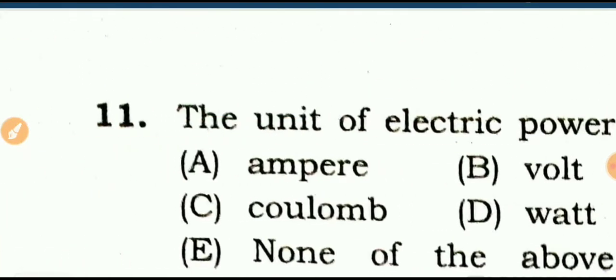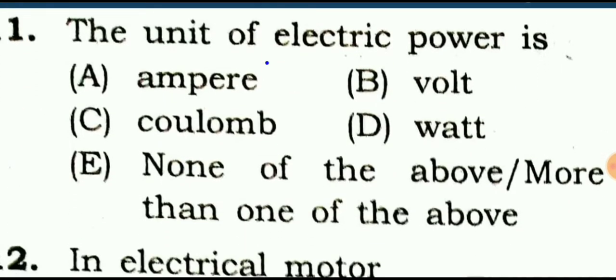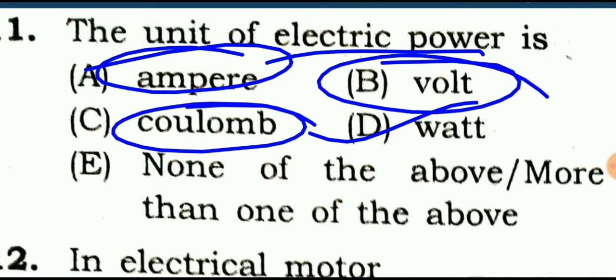Okay. The next question is, the unit of electric power is what? While the unit of electric current is ampere, the unit of electric charge is coulomb, and the unit of potential difference is volt.